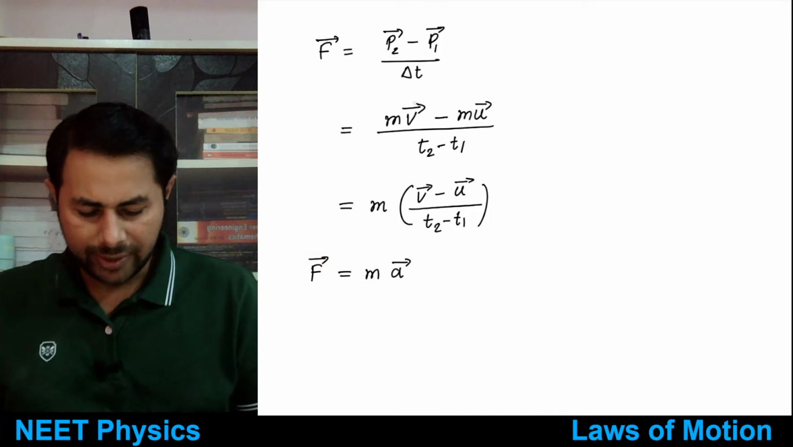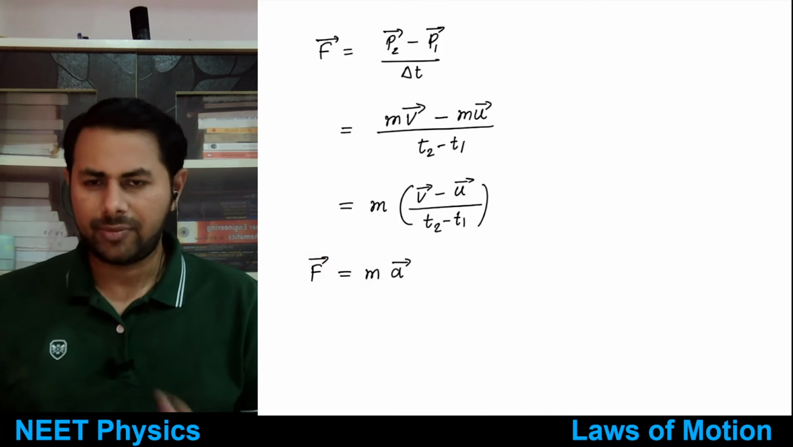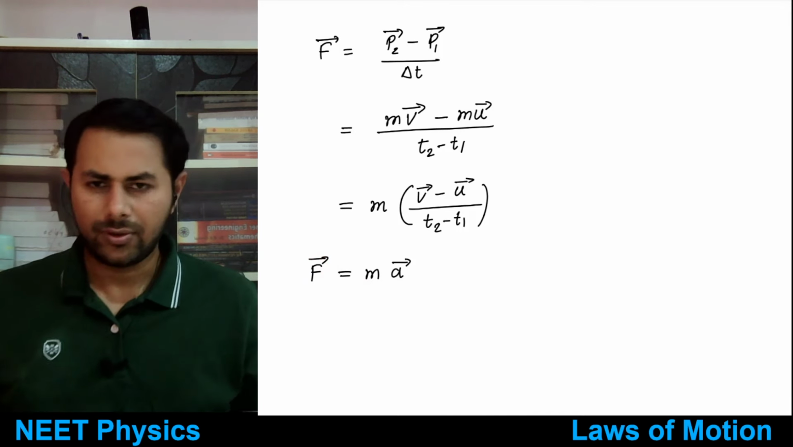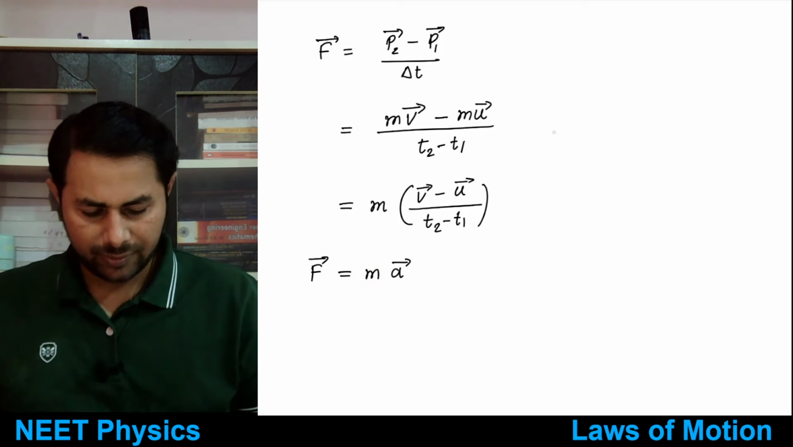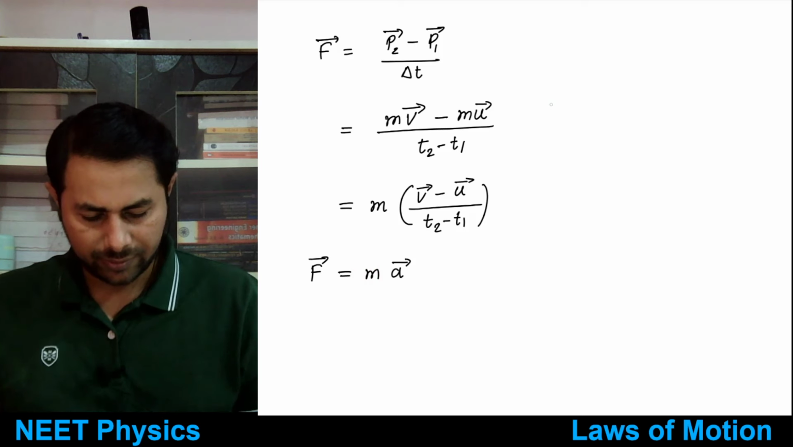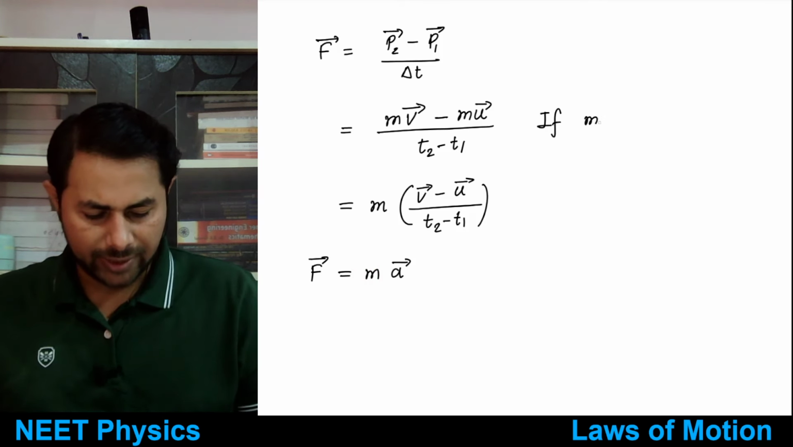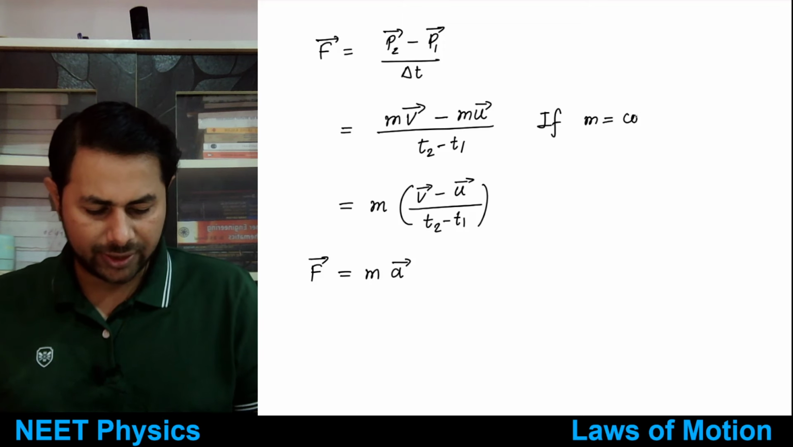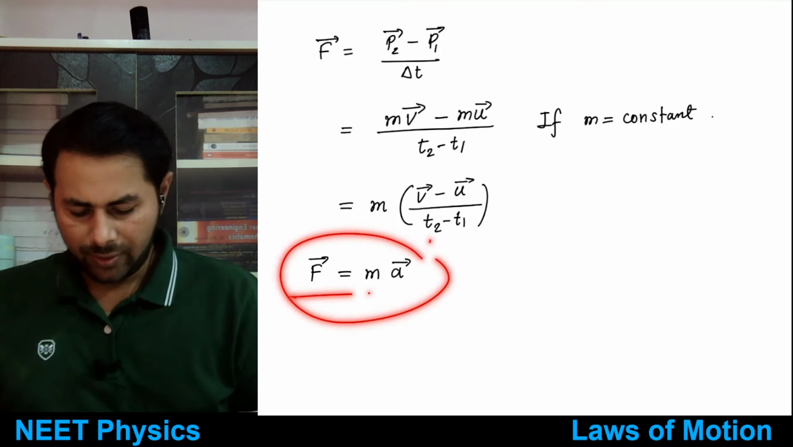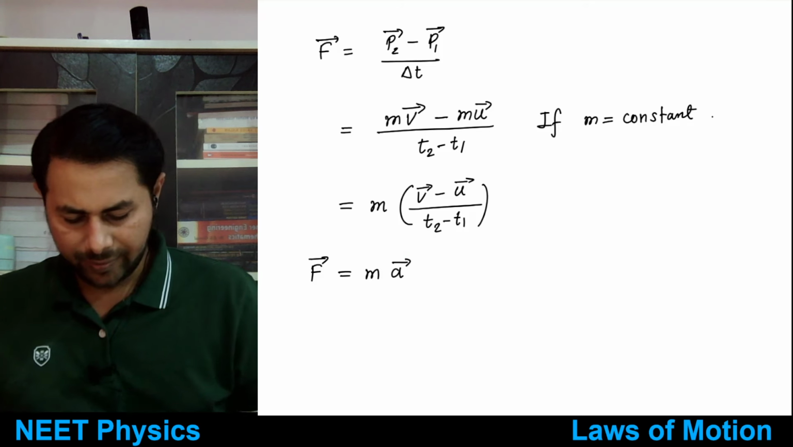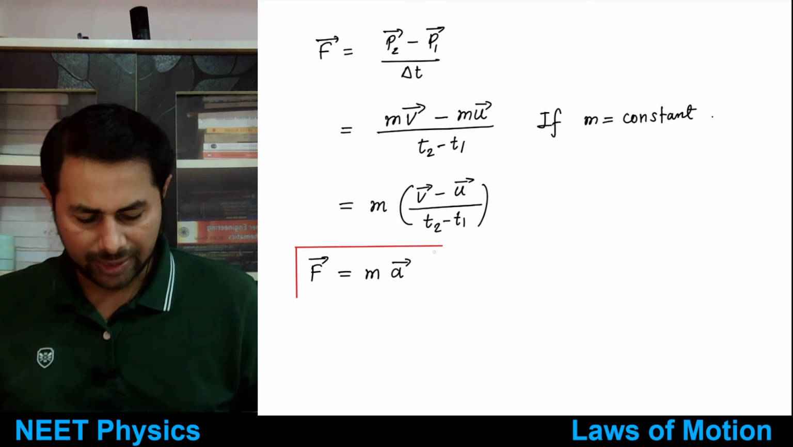Here we have assumed that the mass of the body remains constant. So if mass m is constant, this thing is clear. Force is just mass multiplied by acceleration.